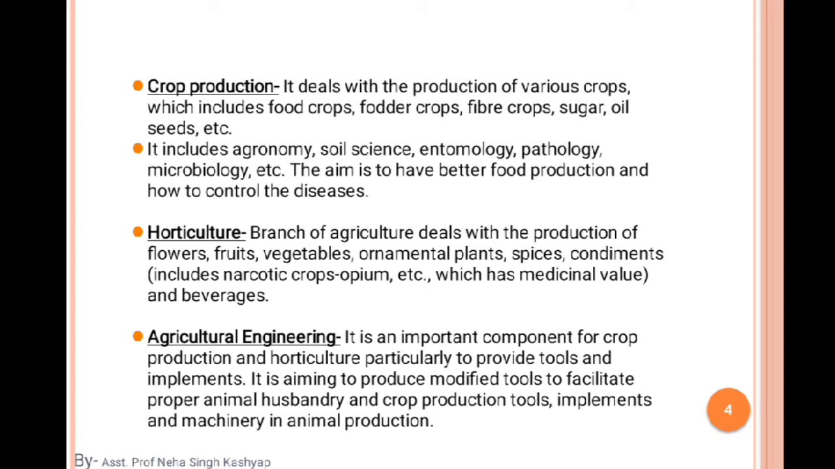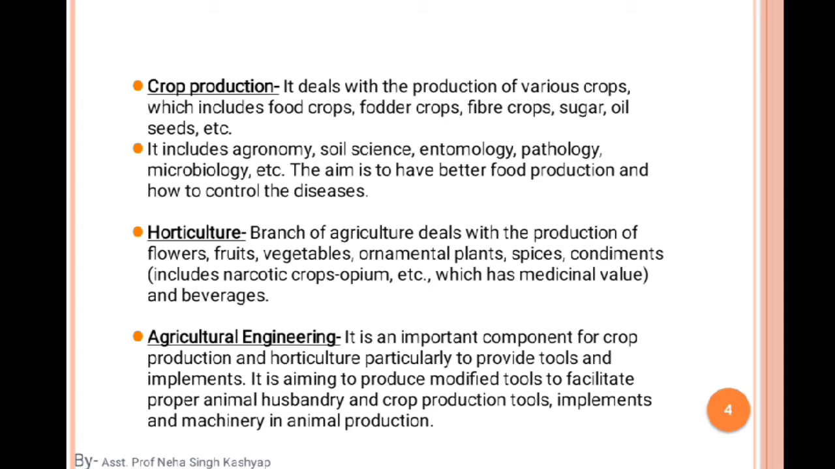And the sugar crops. As you all know, sugar comes from sugarcane and sugar beet, which are used for making sugar and jaggery. And after that, the oil seed crops. What kind of oil seed crops? Just like groundnut, sunflower, safflower. They all come under the category of oil seed crops. I hope you all understand.